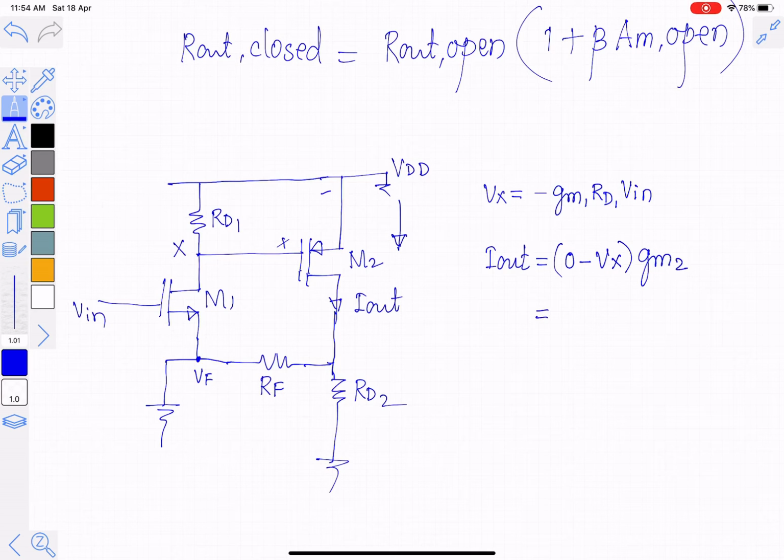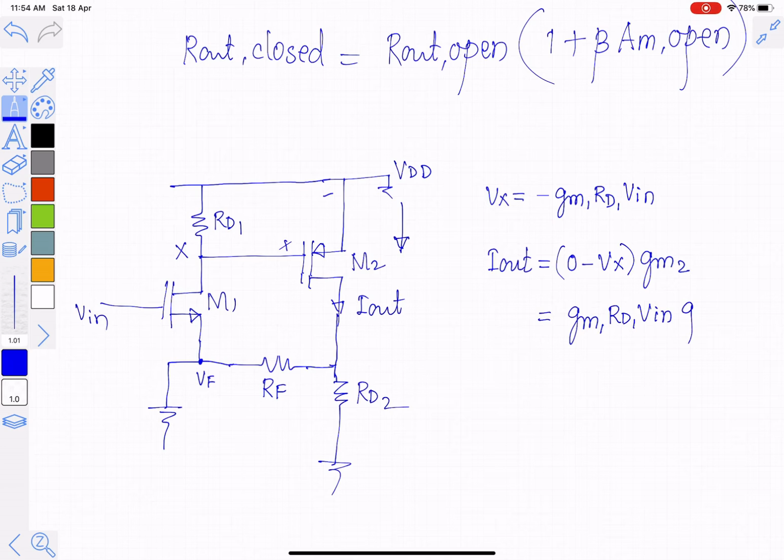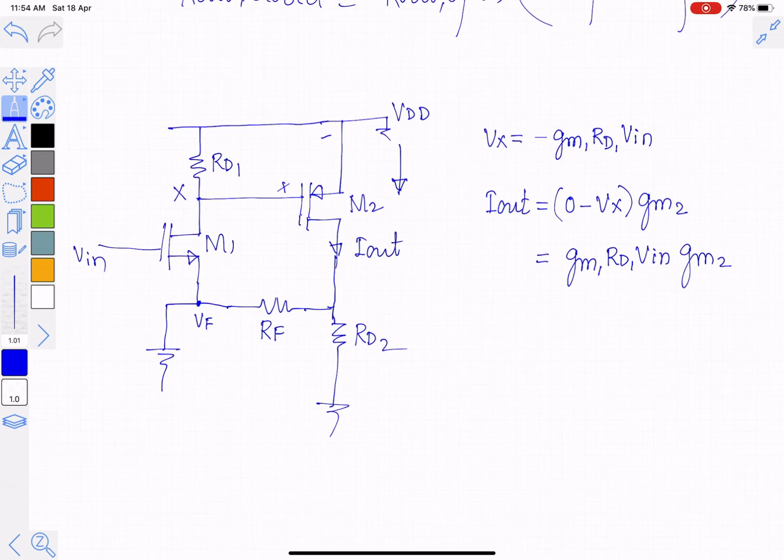So it is equal to GM1 RD1 into Vin into GM2, because minus becomes plus. So we can see that Iout divided by Vin is equal to GM1 GM2 into RD1.